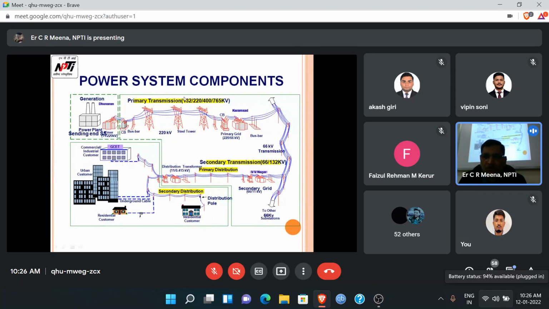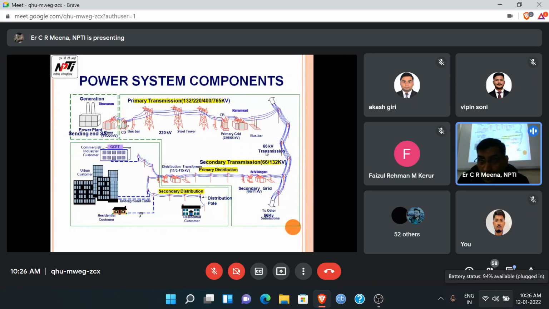Primary transmission voltage is 132 kV to 765 kV. After that, the secondary transmission system is 66 to 132 kV, because we generally do not use 132 kV, 66 kV or 33 kV in houses.